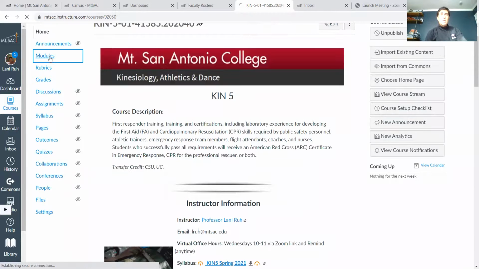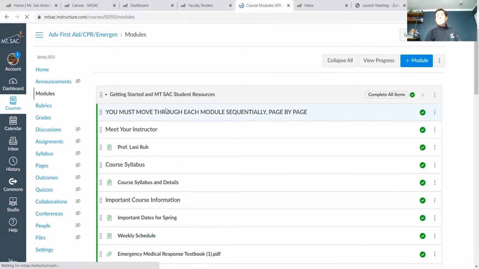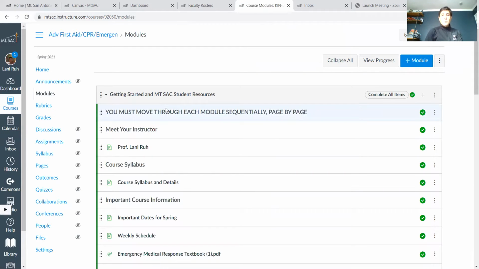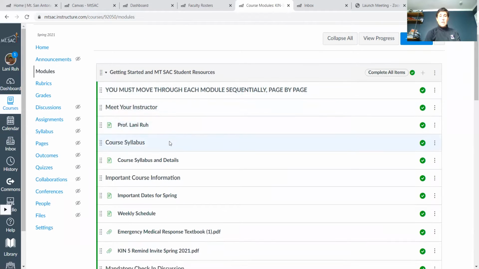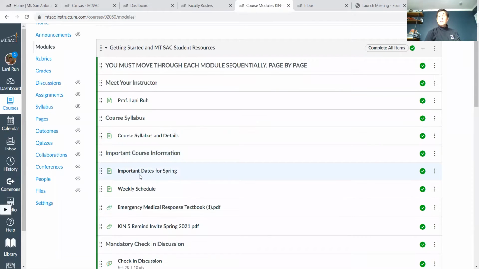So let's go to the modules here. Okay, and this will be our first module, getting started. Okay, and please make sure you move through each module sequentially, and it has to be page by page, otherwise things won't open up for you. Okay, so there's going to be a little bit of information about me, just so you get to know me as I get to know about you. The course syllabus is here as well, and some other details. You have important dates for spring, such as drop dates, if you need to do that, dropping with or without a W, things of that nature.